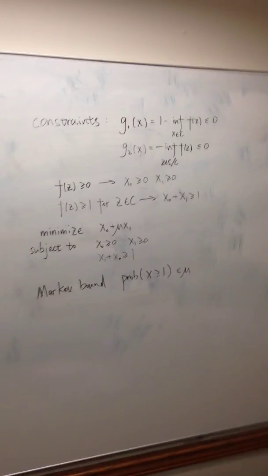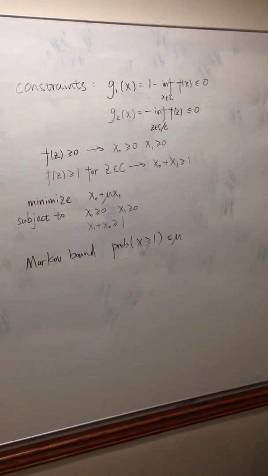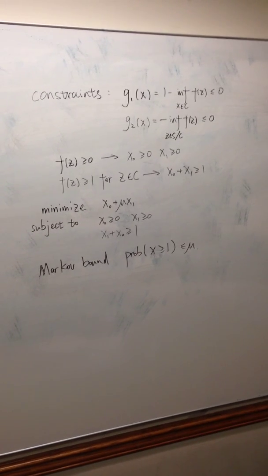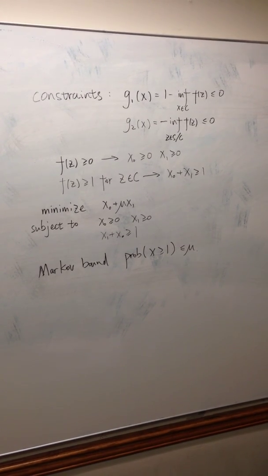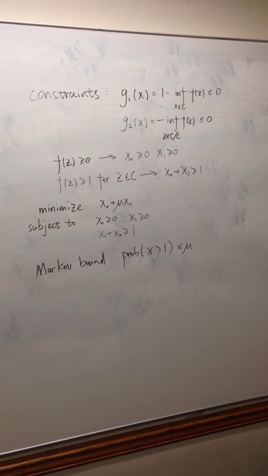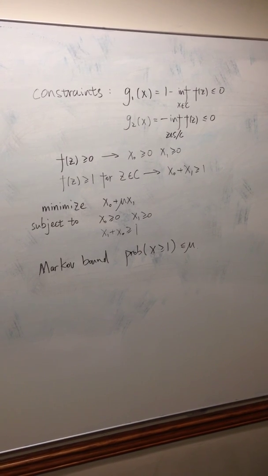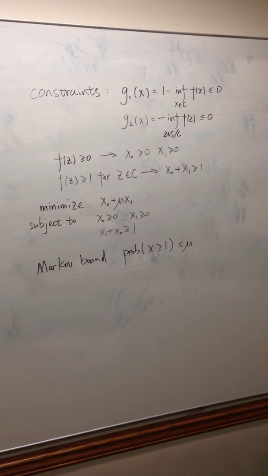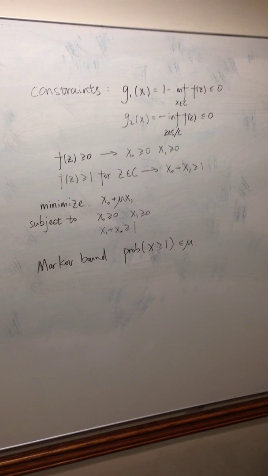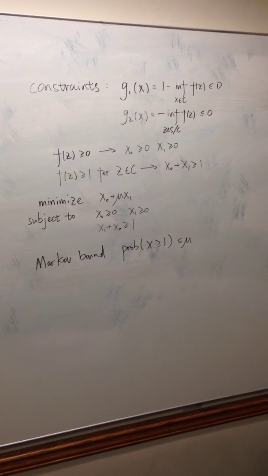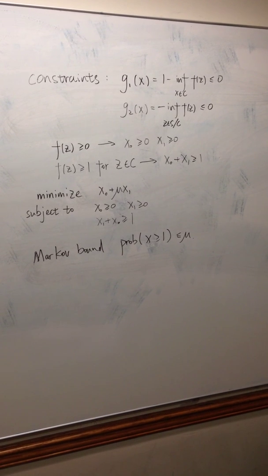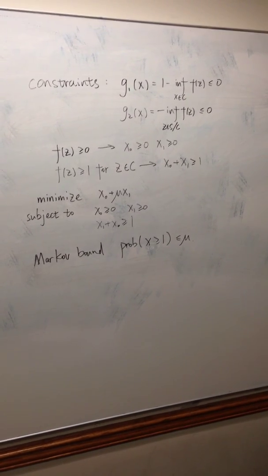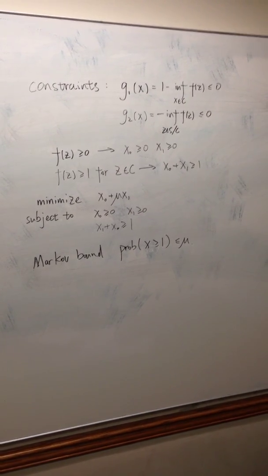The problem can also be thought of as a semi-infinite linear program, for example, an optimization problem with a linear objective and an infinite number of linear inequalities, one for each z belongs to S. In simple cases, we can solve the problem analytically.